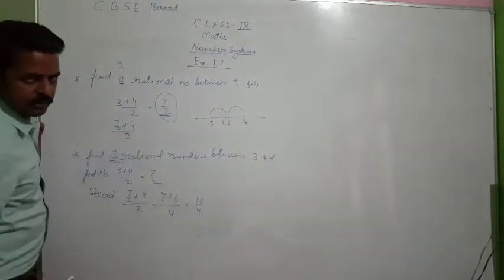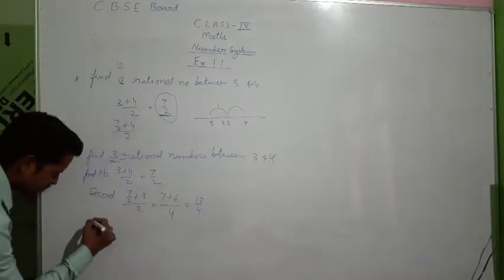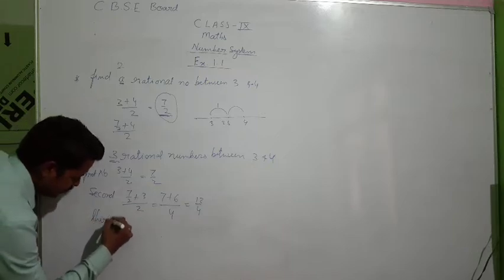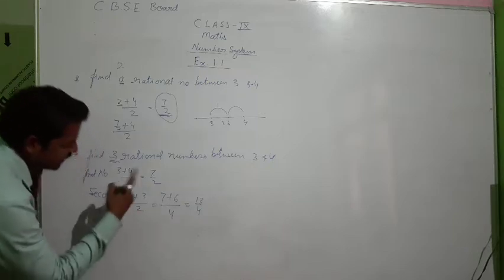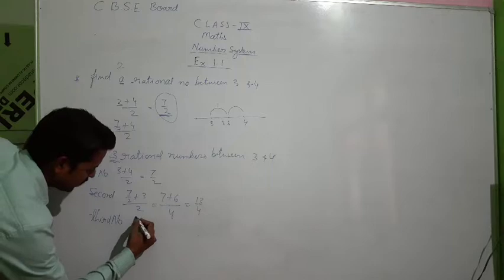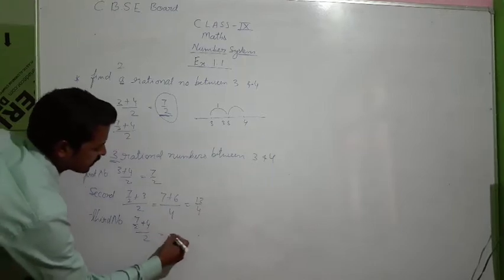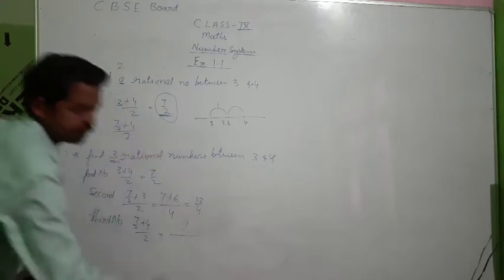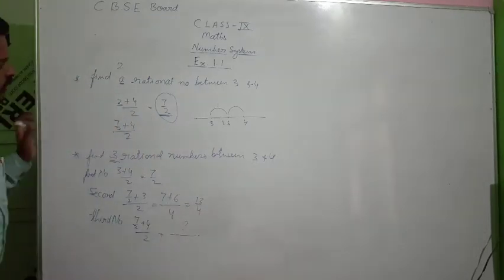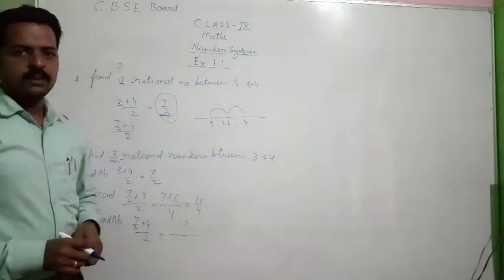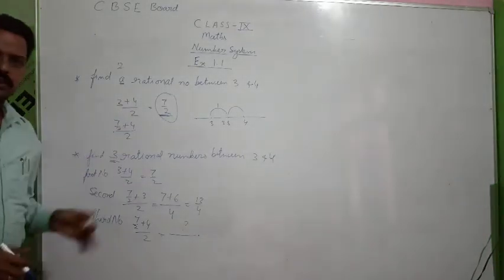This is the second number. And to find the third number between 3 and 4, you can write like this: (7 by 2 plus 4) upon 2. You will get another answer. I hope you can solve this. This type of question you can solve. If you want, you can pause the video and note it down.